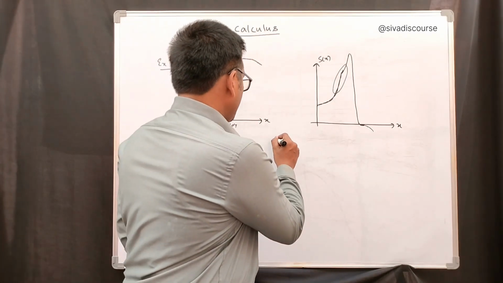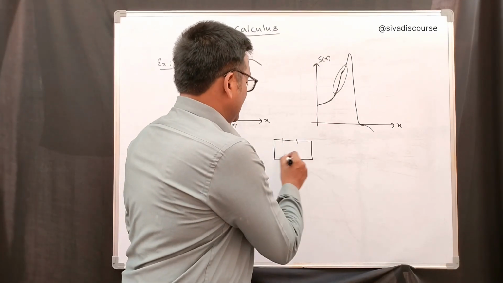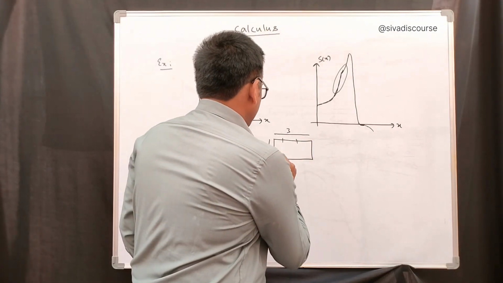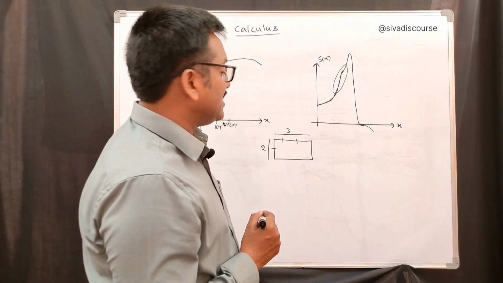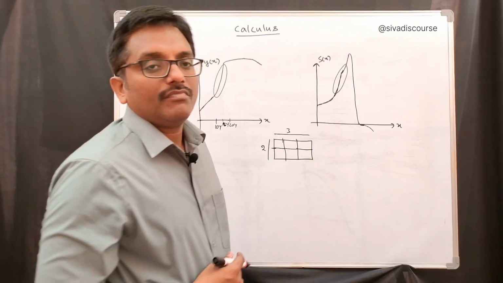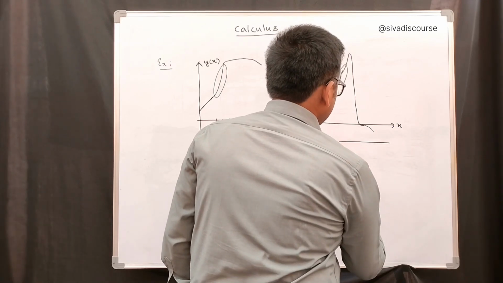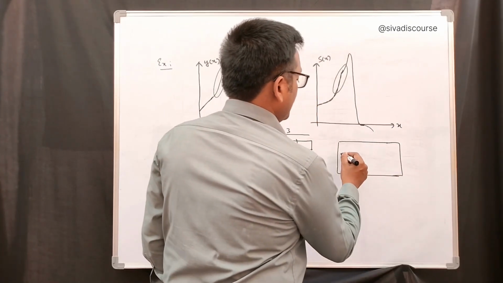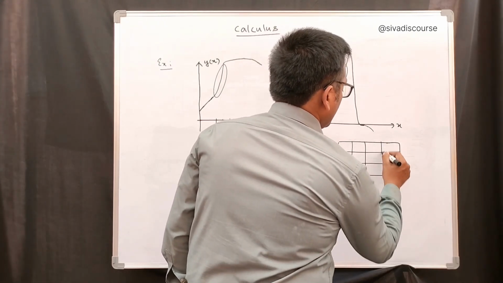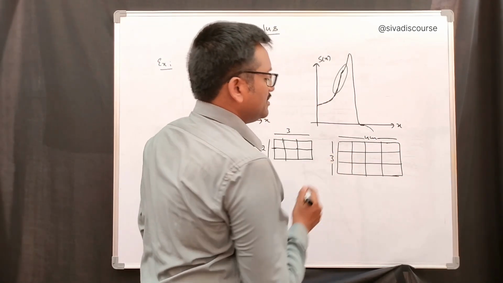For example, a simple example, we take a rectangle area. This rectangle has 3 units length and 2 units breadth. Now the area of this rectangle is 6 square units. Similarly, consider another rectangle with 4 centimeters length and 3 centimeters breadth.